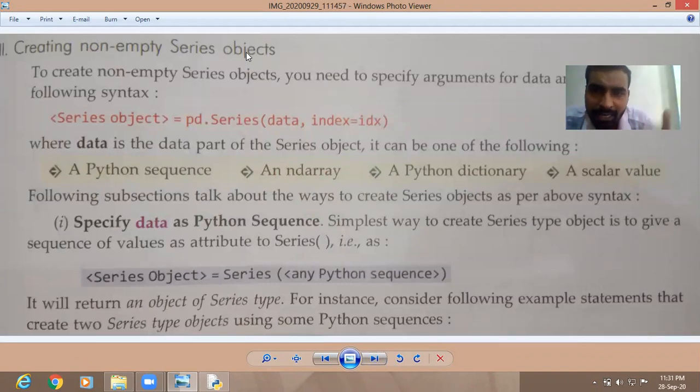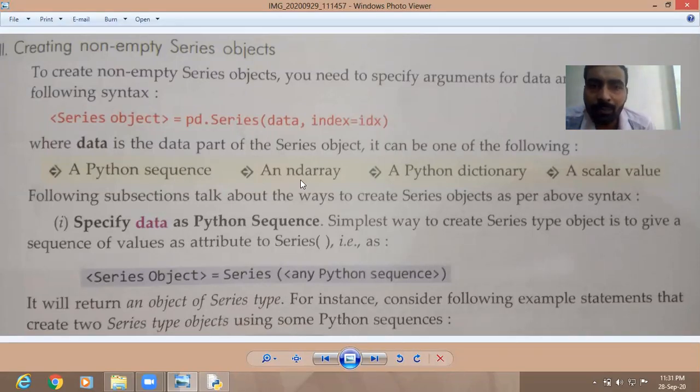Non-empty means creating a series with values. How can we create a non-empty series object with a Python sequence? Python sequences are array, list, and string. Dictionary is given separately.